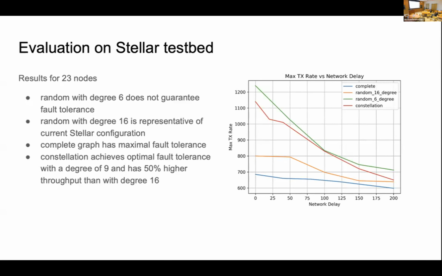And the top one, the green one, is the random degree of 6. Yeah, it looks good, but it cannot guarantee the fault tolerance. So our design is optimal. First, it can achieve the optimal fault tolerance, and also it has 50% higher throughput than the orange curve with the degree of 16.